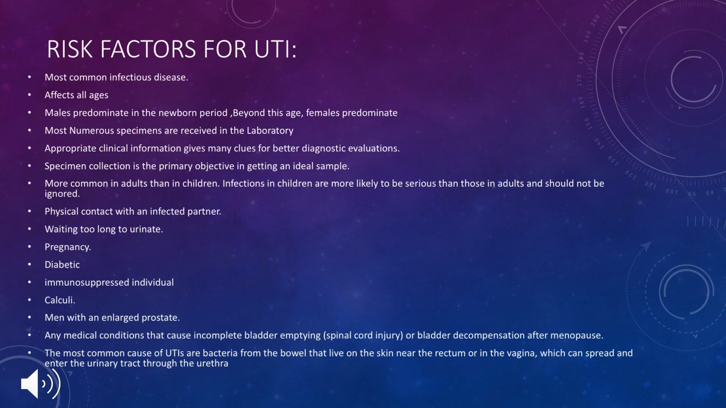What are the risk factors for urinary tract infections? Generally, at birth, males are more prone to these infections. After the newborn age, females have more chances of getting urinary tract infections compared to males. And a person with less immune capacity, or a person who has underlying diseases like diabetes, or a female who is pregnant, has more chances of having urinary tract infections.